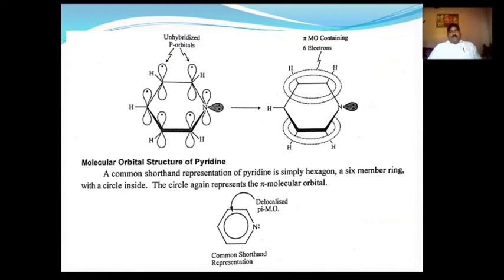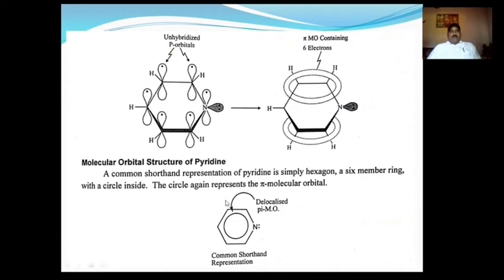A common shorthand representation of pyridine is a simple hexagonal 6-member ring with a circle inside, and the circle represents the pi molecular orbitals, the delocalization of these 6 electrons which are present in the pz orbitals of carbon as well as nitrogen atoms.